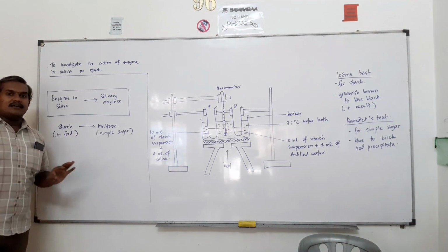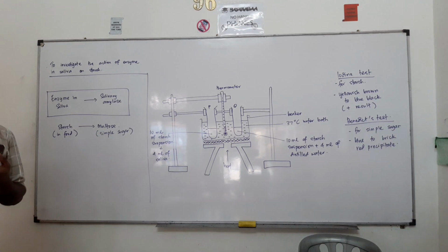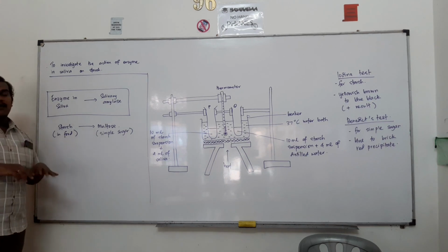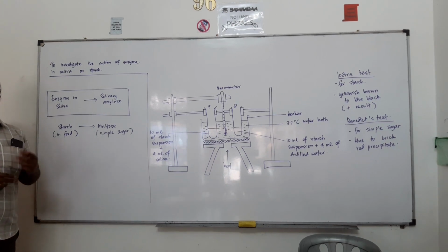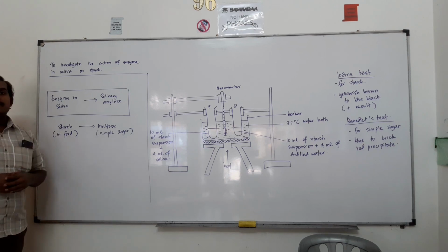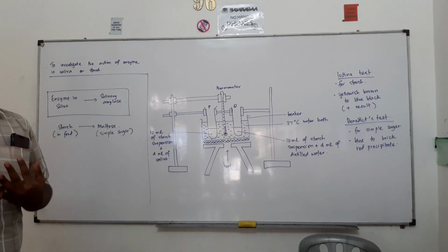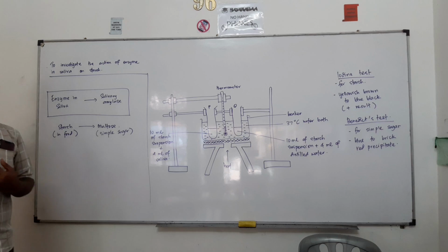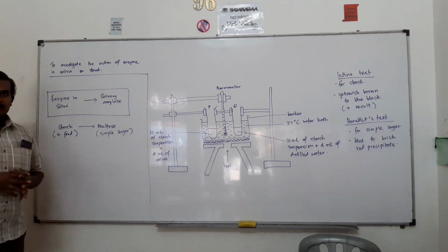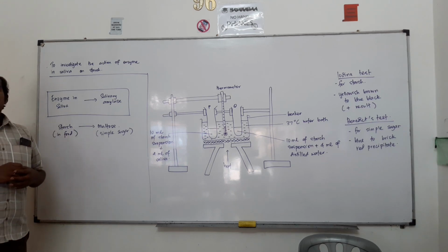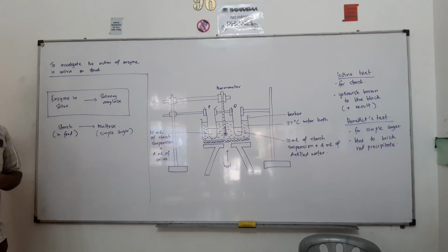We learned in the nutrition chapter that whatever food we are eating contains fat, carbohydrate and protein, and these will be passing through our alimentary canal and will be digested. This digestion will be done by the enzymes. In our body we have some important enzymes which work to digest the nutrients, and by digesting these nutrients we get the simplest molecules of the nutrient, so that they can be absorbed by our blood circulation.